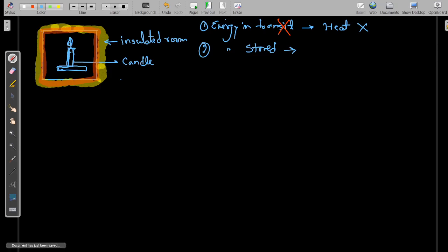So the energy stored will remain constant. So no energy interaction is taking place between system and surrounding, and the energy storage is also constant. Okay, let us take one more example.